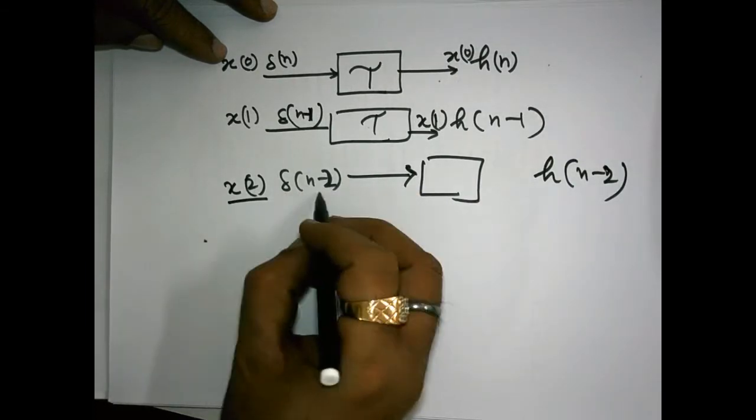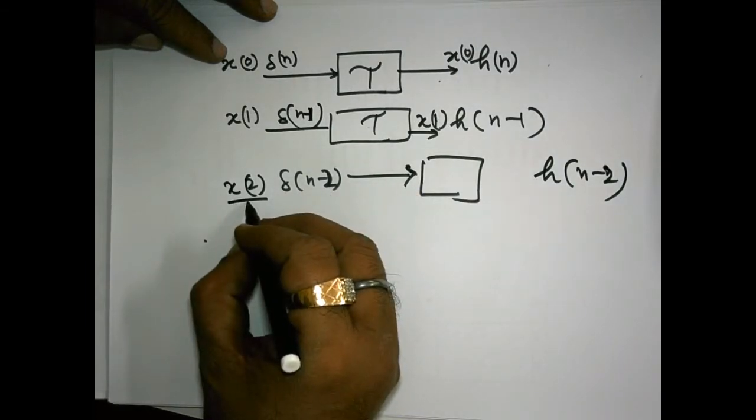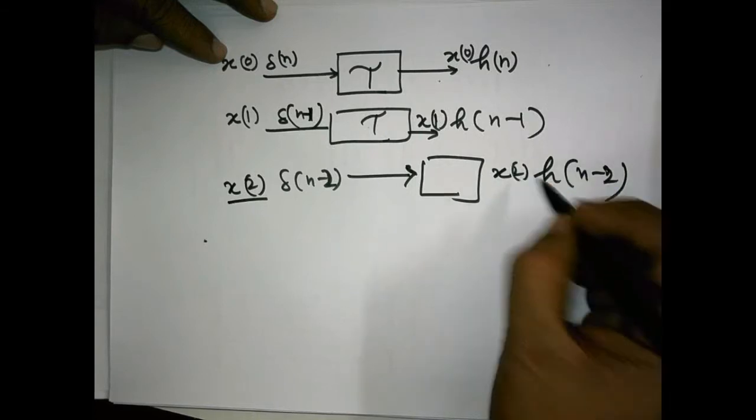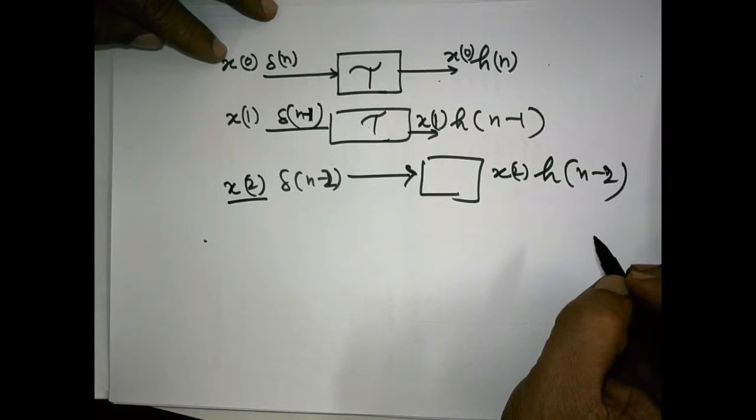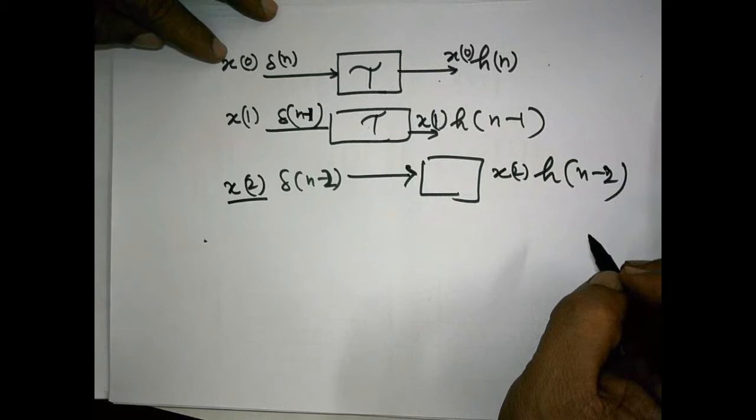Now if we multiply delta n minus 2 by x2, naturally the output will also be multiplied by x2. This is because of one part of the linearity property. The linearity property can be considered in two parts: one part is superposition, the other is scaling.